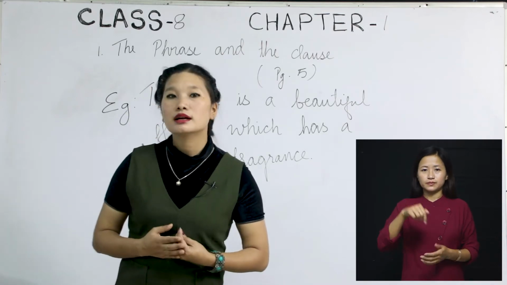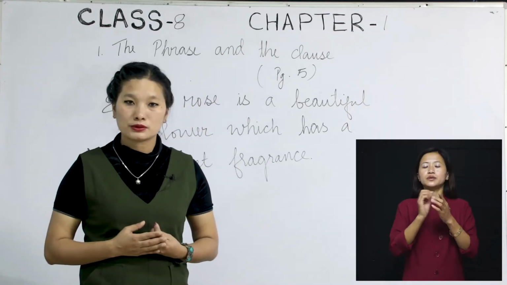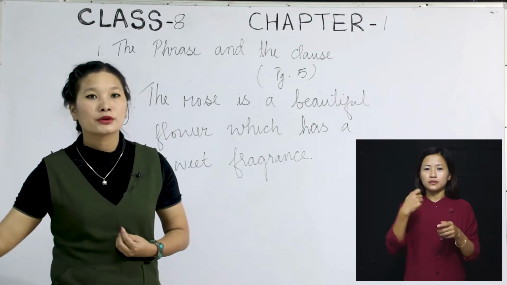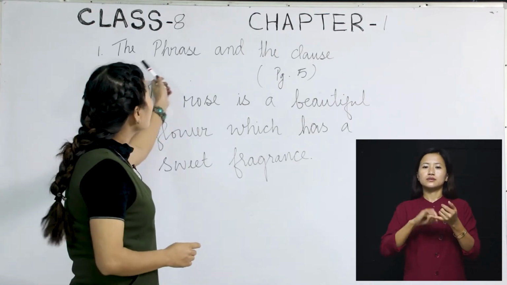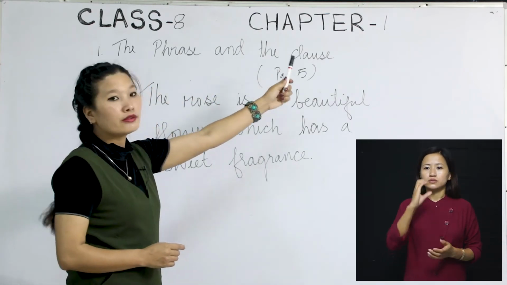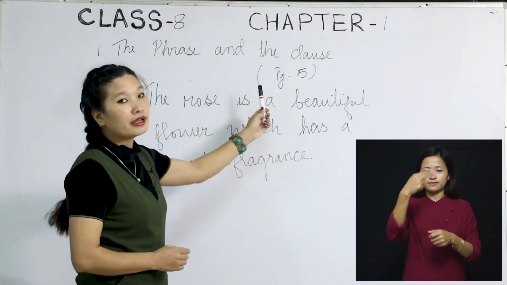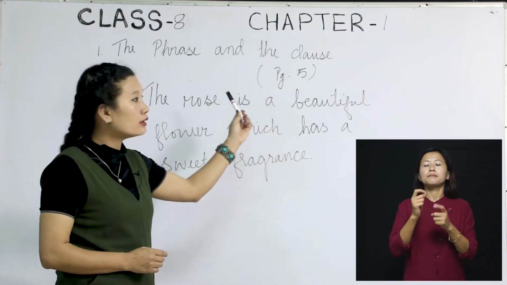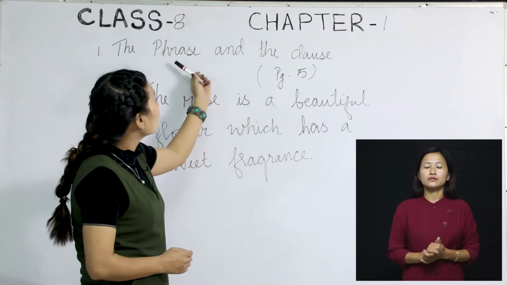Okay, we are starting with the phrase and the clause. Okay, the phrase and the clause. Here, the phrase and the clause, that is chapter 1 of our grammar book, and you will find that on page number 5. Okay, I repeat, page number 5, the phrase and the clause.